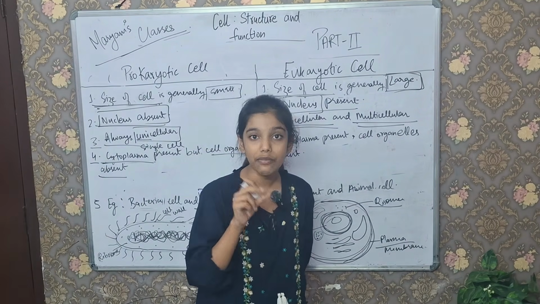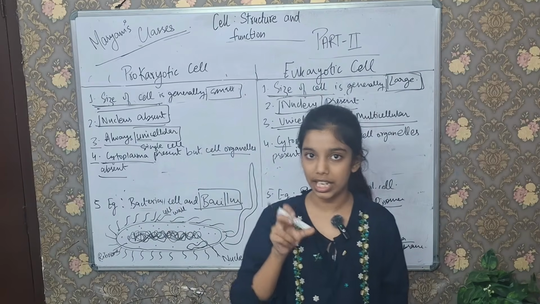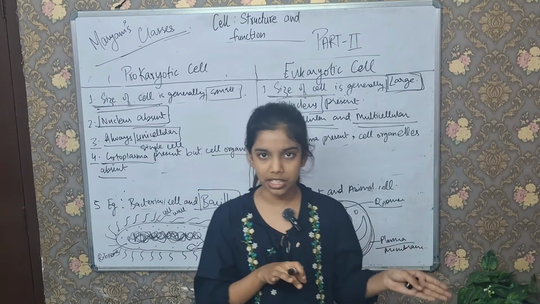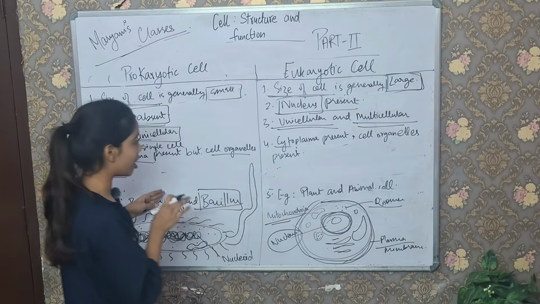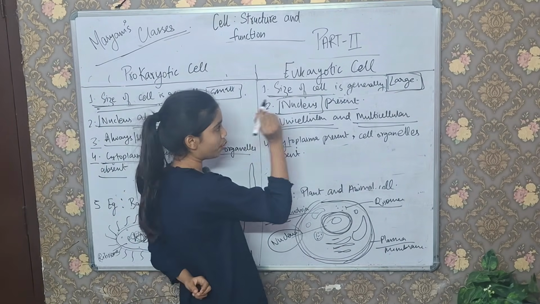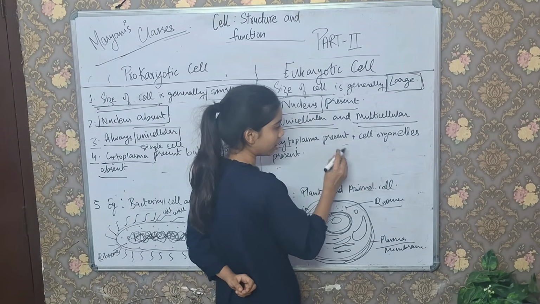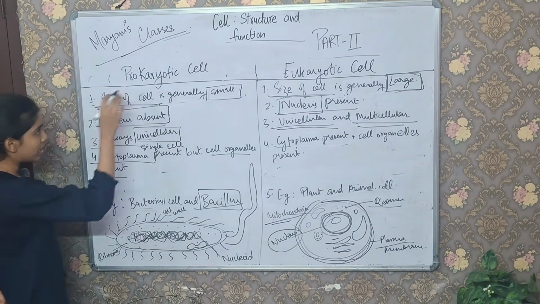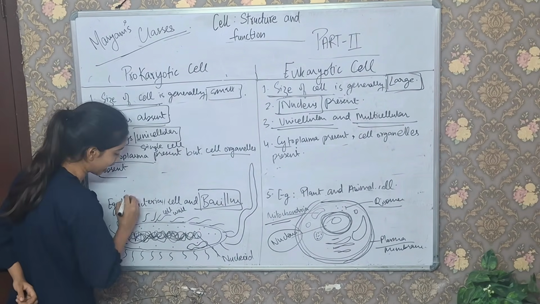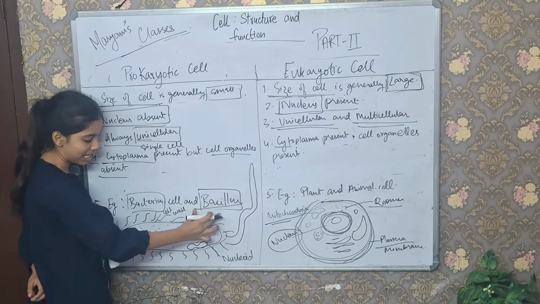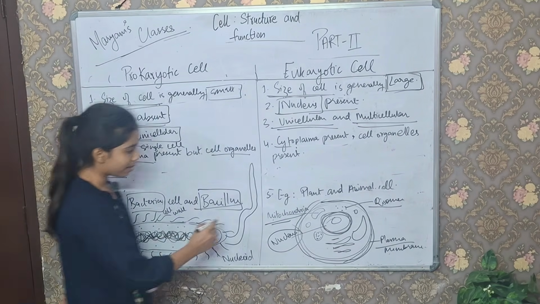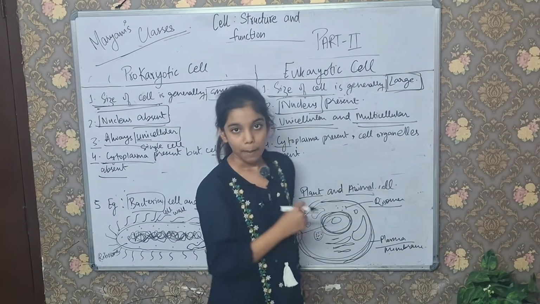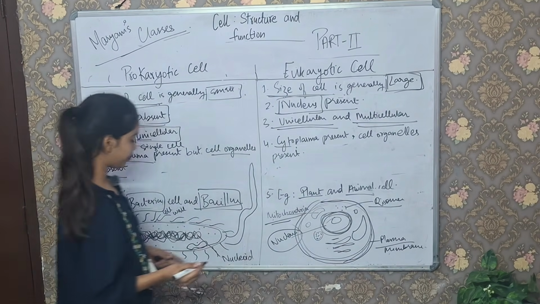Cell organelles are very special components in the cell which do special functions like removing waste, giving energy and so on. In a eukaryotic cell, cytoplasm is present and cell organelles are also present. Some examples of prokaryotic cells are bacteria and bacillus, and examples of eukaryotic cells are plant and animal cells.